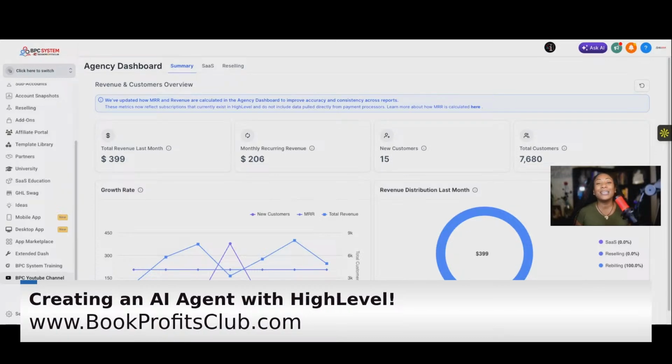So I just want to make sure I'm giving you clarity because some people are thinking that the support is kind of like their VA. No, it doesn't really work that way, right? So hopefully that makes sense. If that makes sense, okay, I see some thumbs up. Okay, perfect. So let's get into creating this agent.